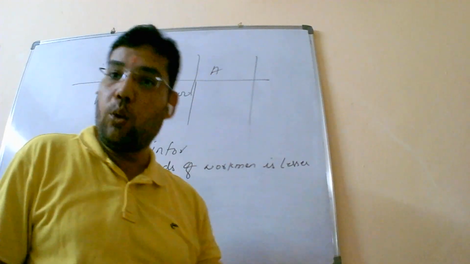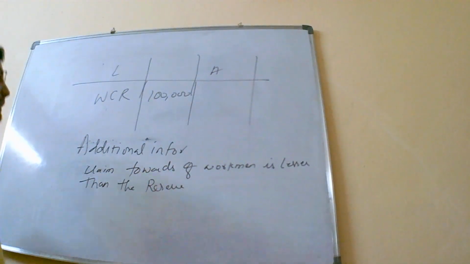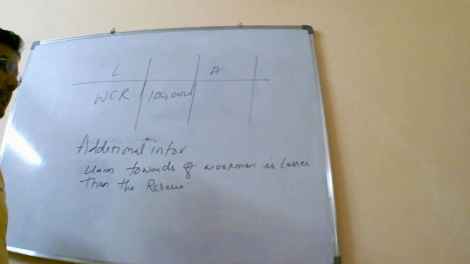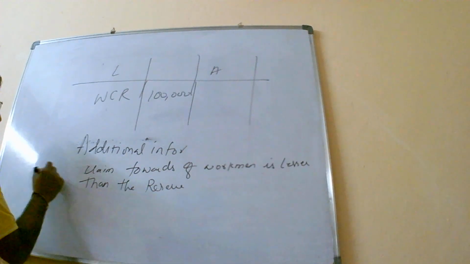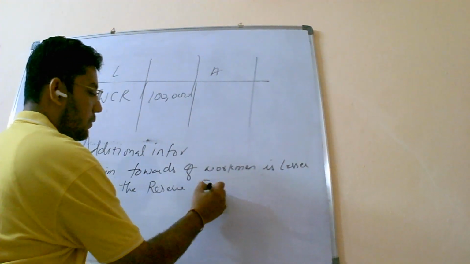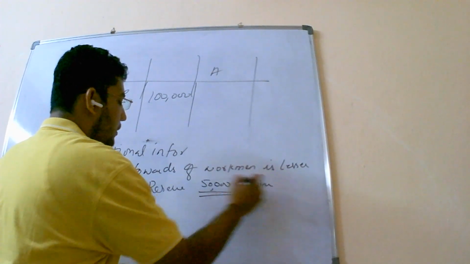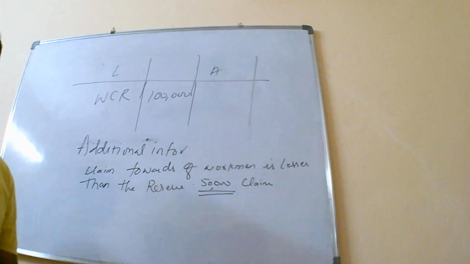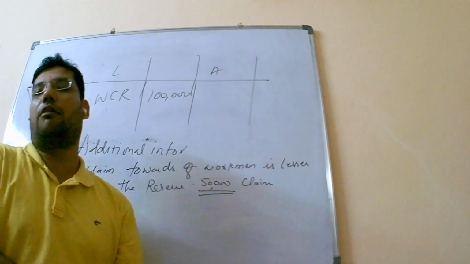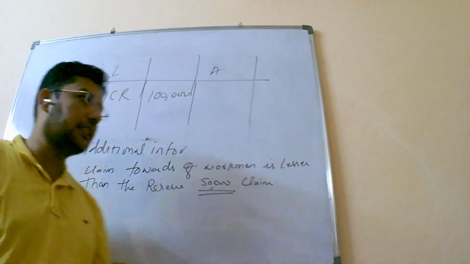How much is the reserve? 1 lakh is the reserve. In such a circumstance, when 1 lakh is the reserve and the claim is coming, let us say around 50,000. Around 50,000 is the claim. How much is the claim? I told you 50,000.